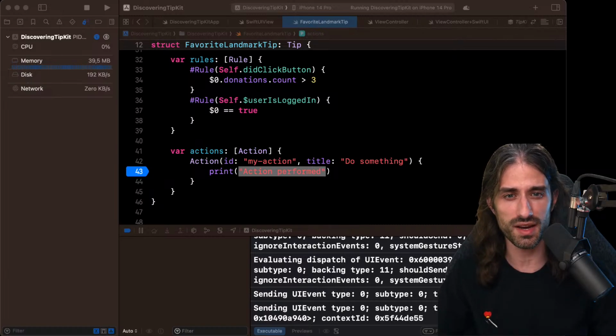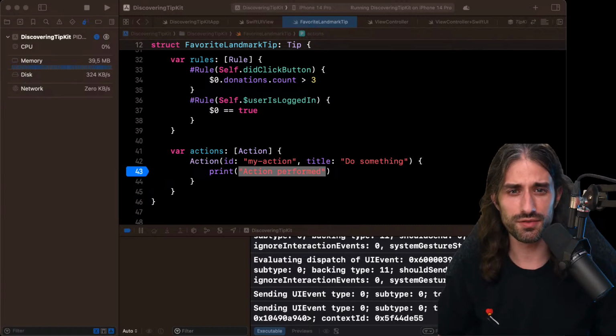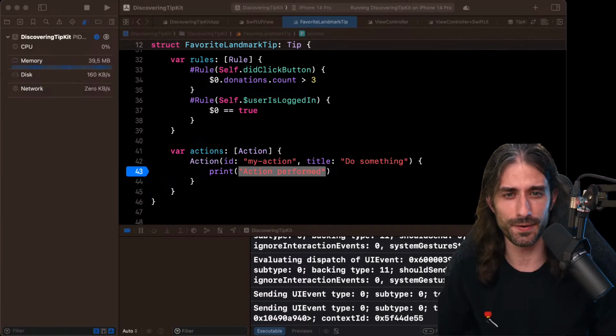At least for myself, I'm looking forward to seeing how we will be able to use TipKit at work because I think there is definitely some potential, and I would say definitely start with something simple. Don't try to put TipKit on every part of your app. Just start with something simple and then build up from that in terms of complexity. Whether it's adding more tips or dealing with more complex rules, you definitely want to do it one step at a time.